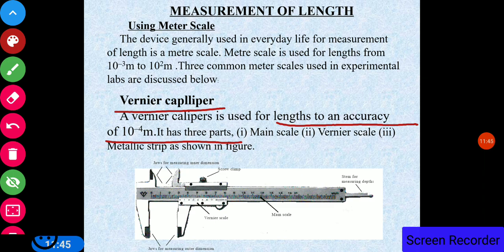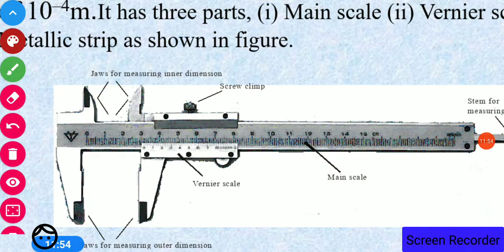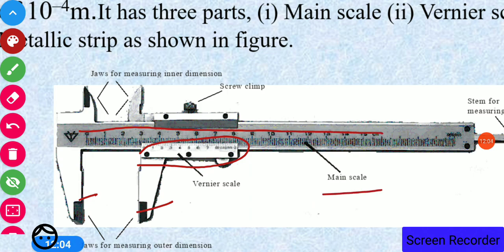Now, this vernier calipers has three parts: the main scale, the vernier scale, and the metallic strip, as shown in the figure. These are the jaws. This is the vernier scale. This complete part is the main scale. These are the jaws for measuring inner dimensions. These are the screws, and this is the stem for the measurement of depth. And these two jaws are used for the measurement of the inner or outer dimensions. So this is the vernier calipers.